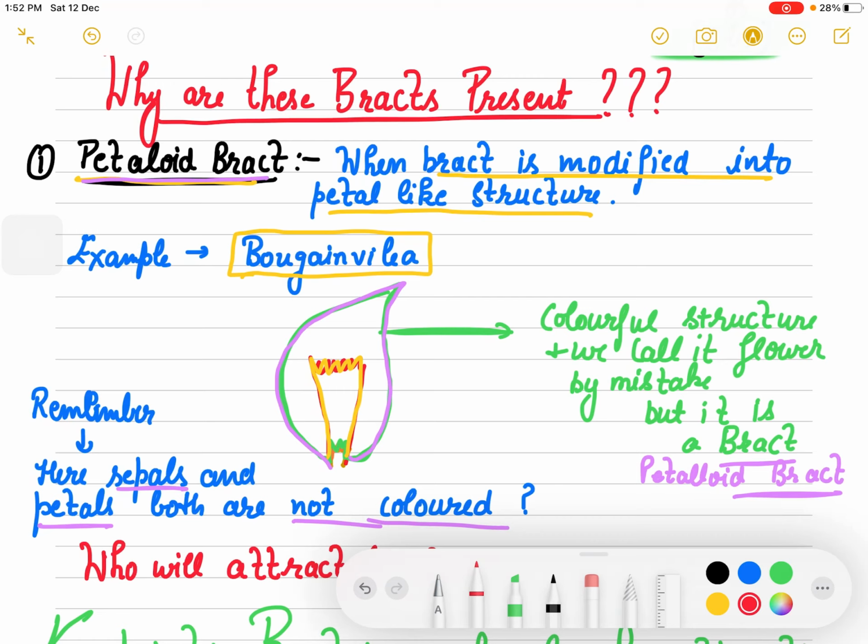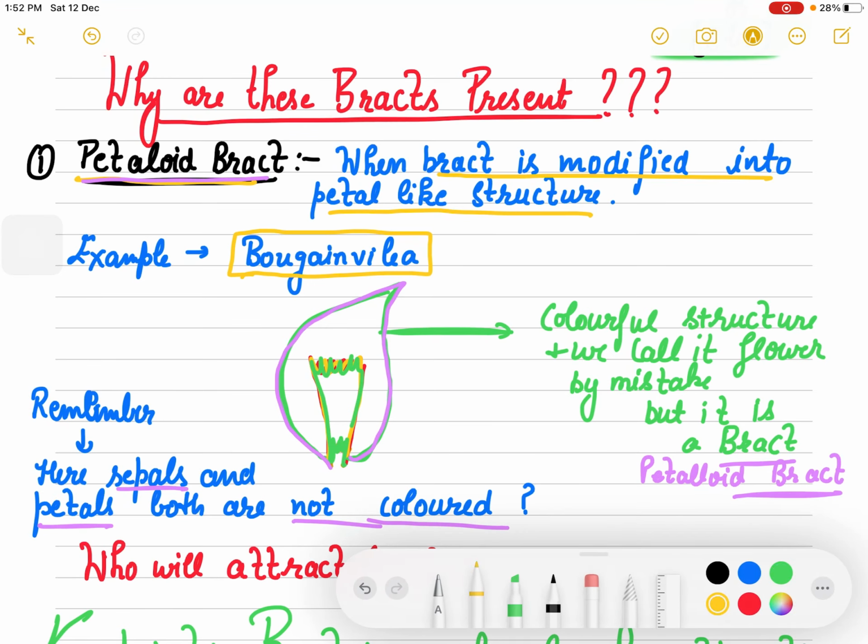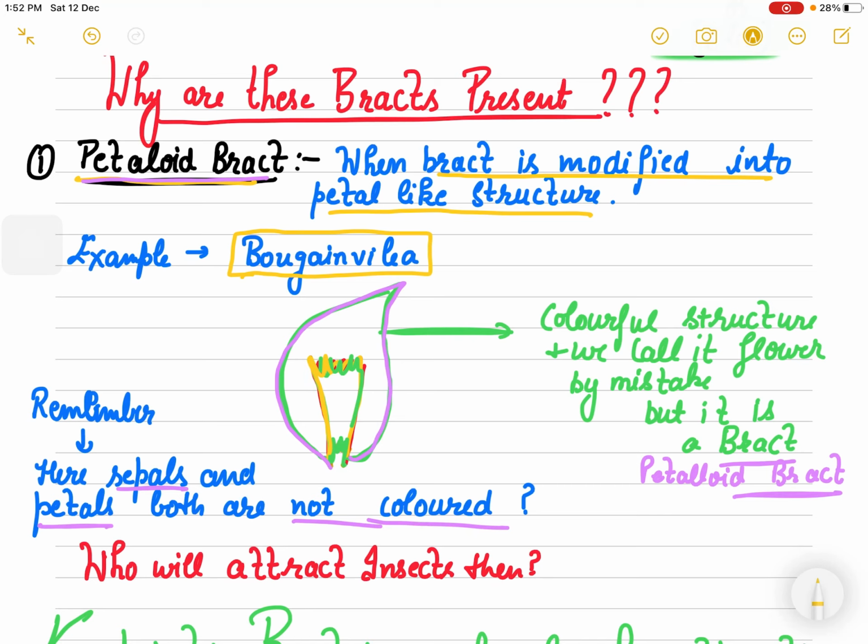First, every time in a flower this calyx as well as corolla are not colorful. Suppose this is my calyx and this is the corolla, so these are not colored every time.